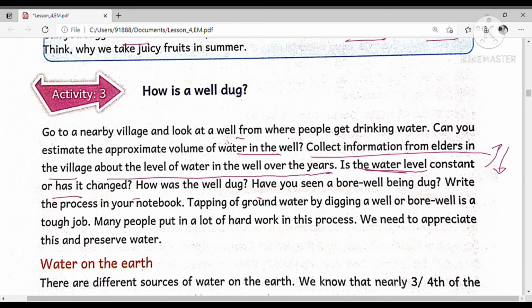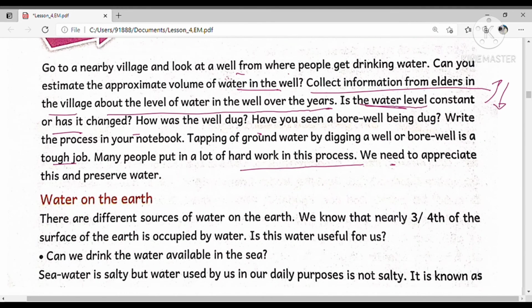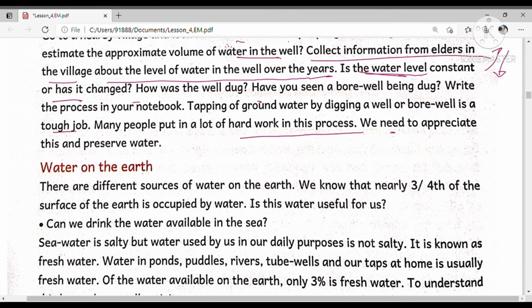Tapping groundwater by digging a borewell is a tough job. It is not an easy job. Many people put their effort and hard work into this process. We need to appreciate this process and preserve the water. So next, how is a well dug?